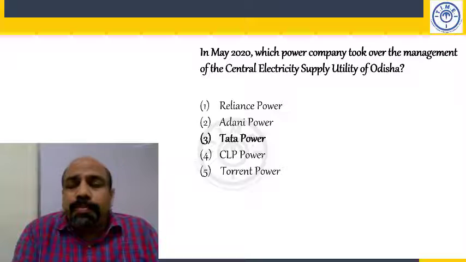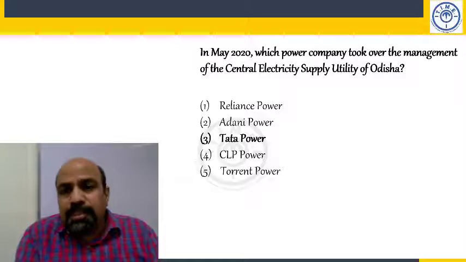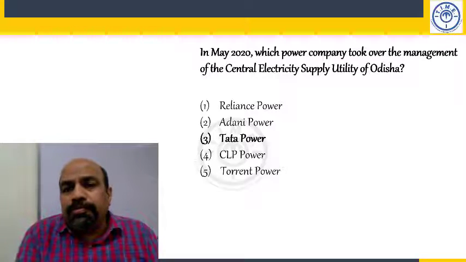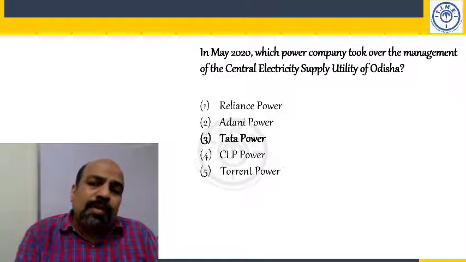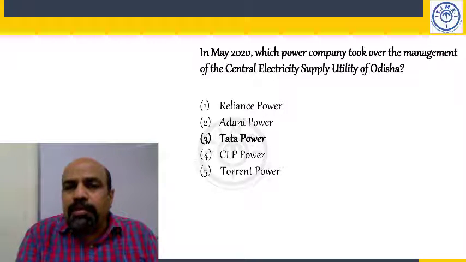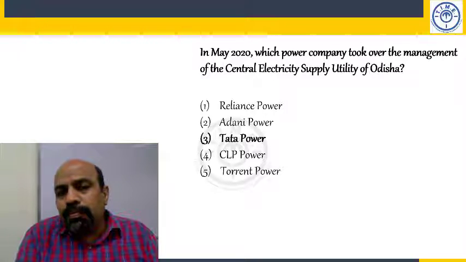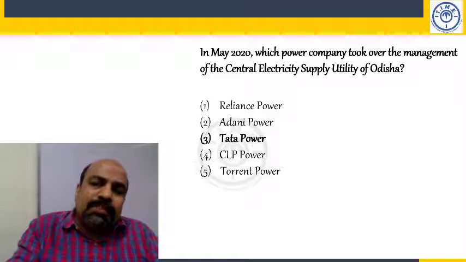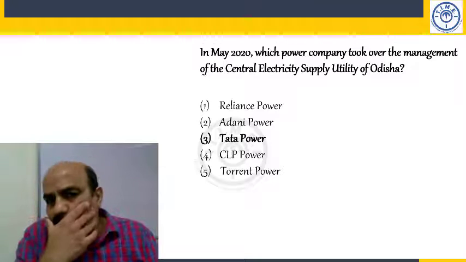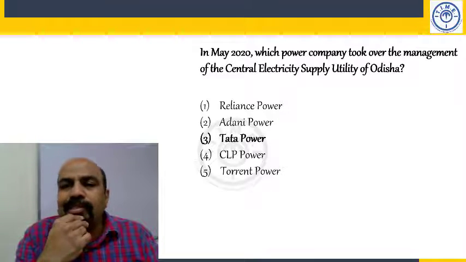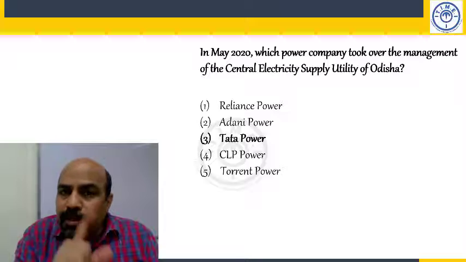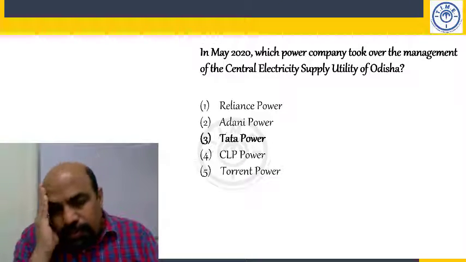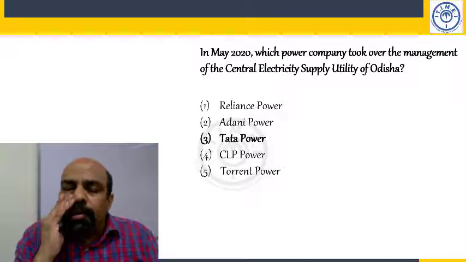In May 2020, which power company took over the management of the central electricity supply utility of Odisha? Tata Power. You write this. Tata Power, underline, took over management of, you write this first particular phrase, central electricity supply utility, not production, supply. Okay, supply. Okay, next point.